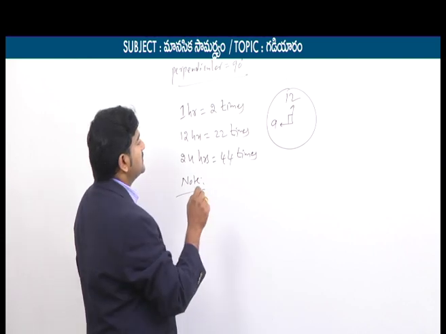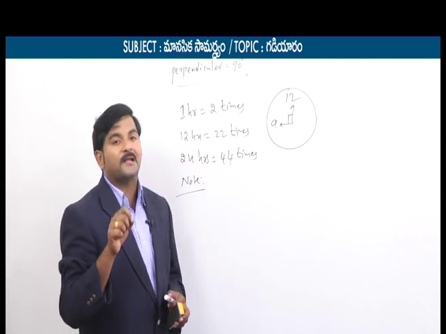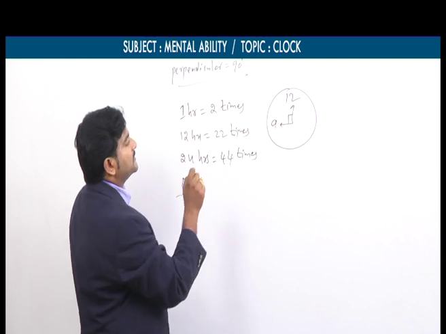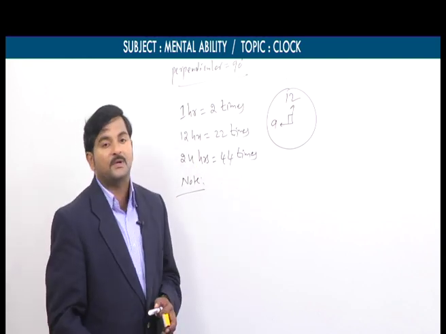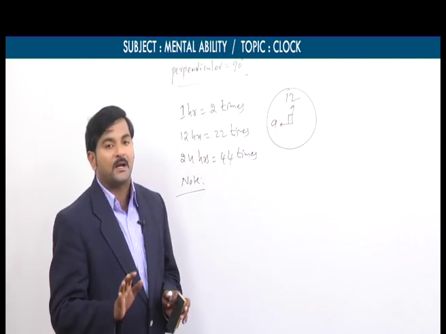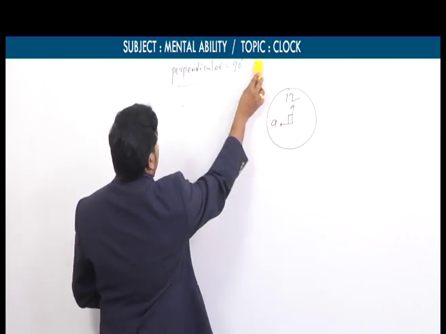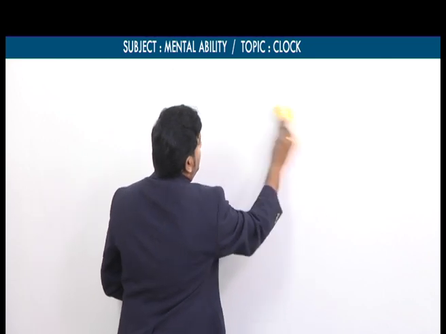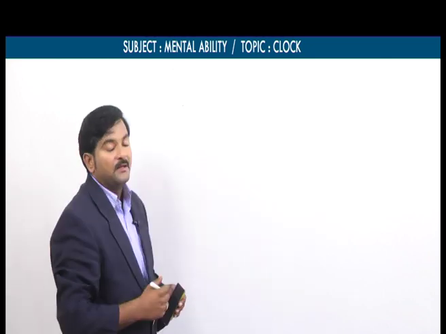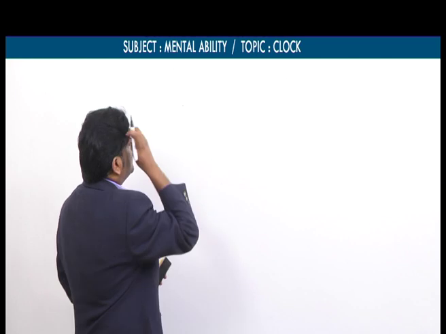When two hands are opposite to each other, they are 30 minute spaces apart. When two hands are perpendicular to each other, they are only 15 minute spaces apart. These are the conditions. Now in the clocks topic, we come across one formula. By using that formula, we can solve the various problems.